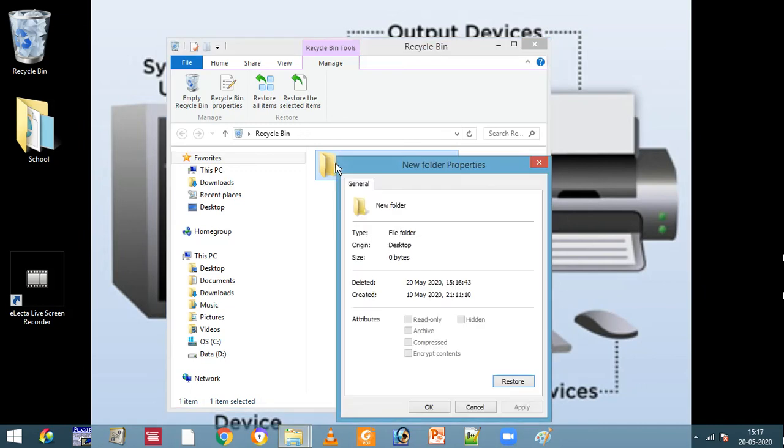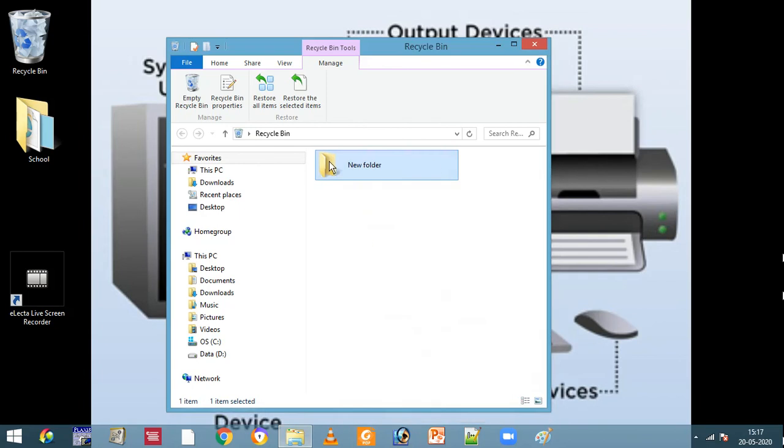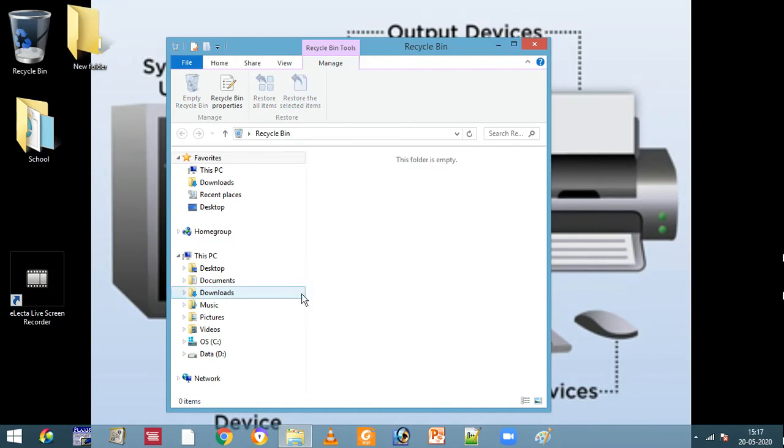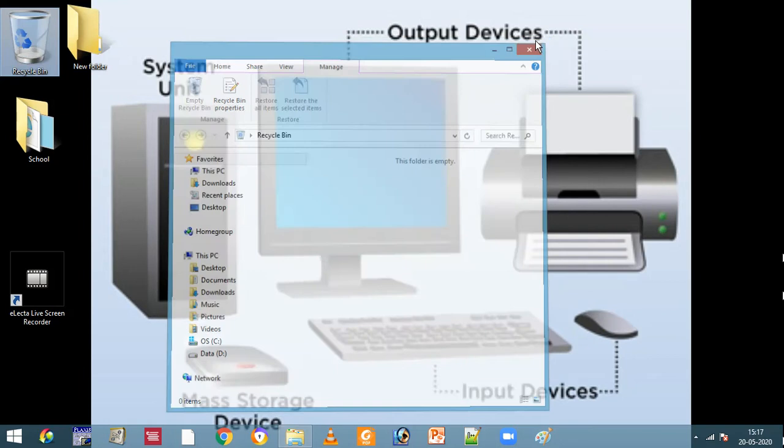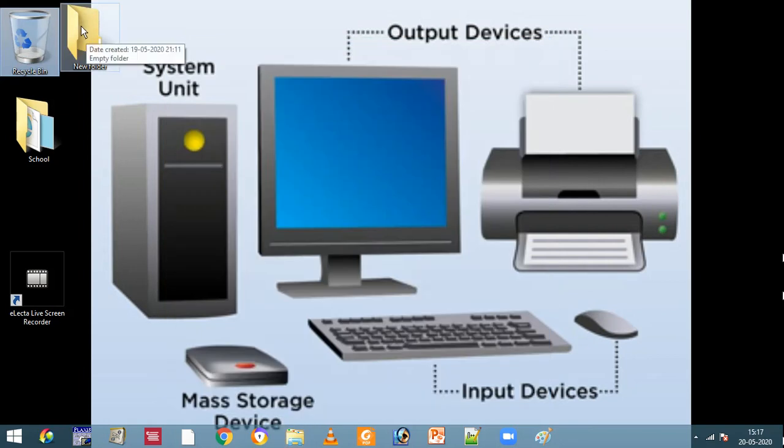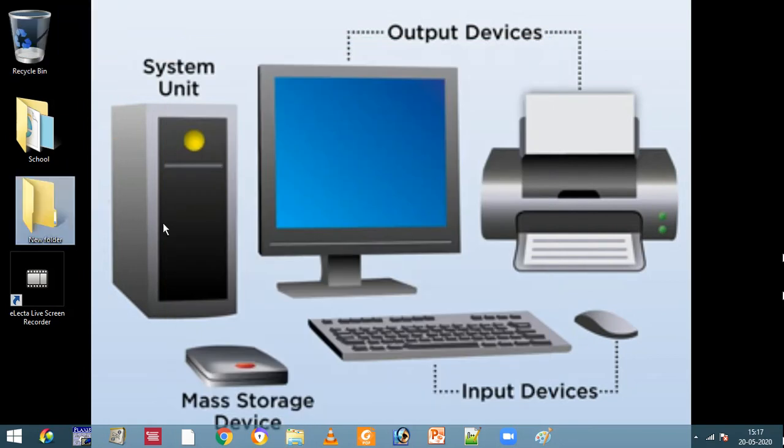We cannot open it here. It will tell you that you have to restore it. See, restore means taking back. So we'll select this new folder and you have an option here, restore the selected items. So I'm clicking there. See, the recycle bin is empty again and we have the new folder on our desktop again, right? So that is the use of the recycle bin.